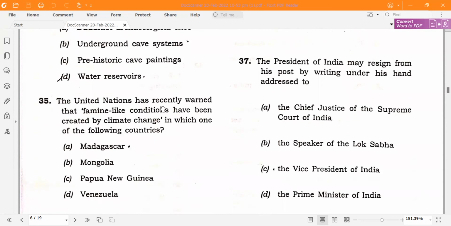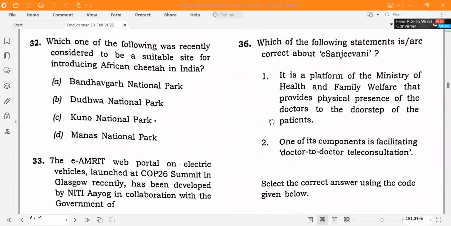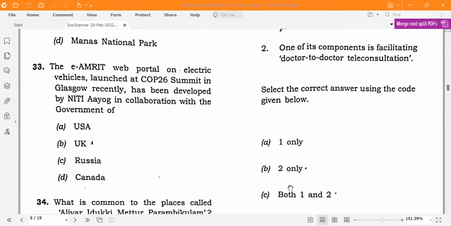The United Nations has recently warned that famine-like conditions have been created by climate change in which one of the following countries? That is Madagascar. About e-Sanjeevani: it is a platform of the Ministry of Health and Family Welfare that provides physical presence. I doubt it, it should not be physical presence, it is virtual presence, a virtual connection. It is not the physical presence of doctors at the doorstep of the patient. One of its components is facilitating doctor to doctor and doctor to patient teleconsultation. So option 2 only will be the correct option here.